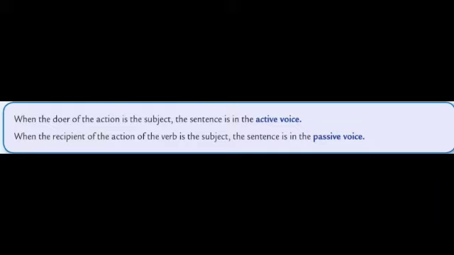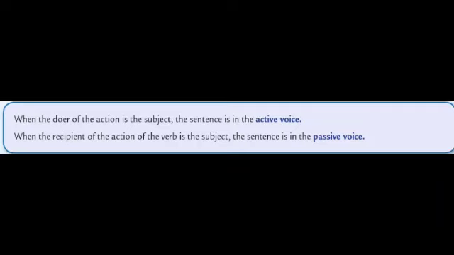And when the subject is the receiver, receiver means when the action is done by the subject on the object, and the object becomes the subject. That time, when the subject is the receiver, that sentence is known as a passive voice. Now see, with the example, students, I will make you clear both.